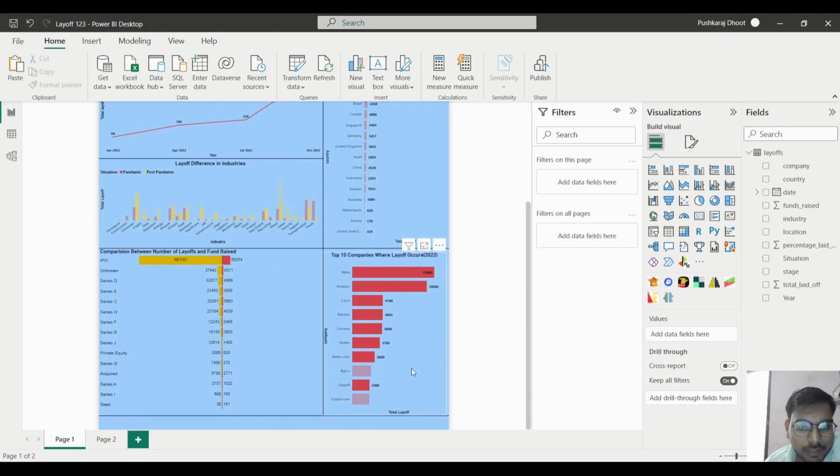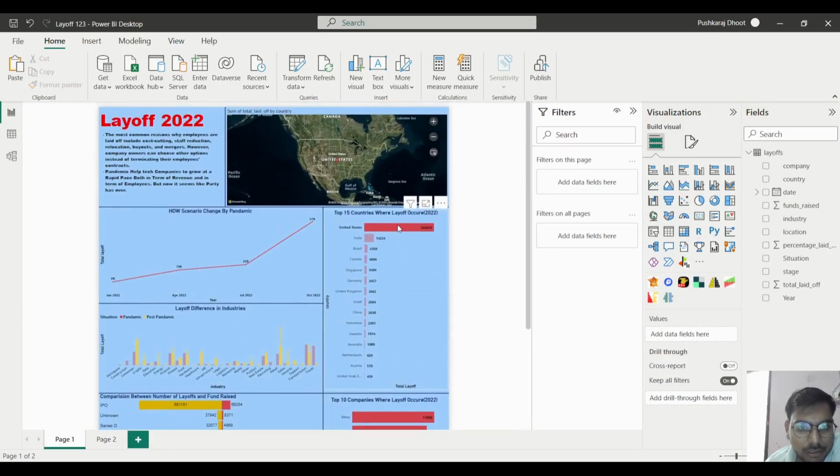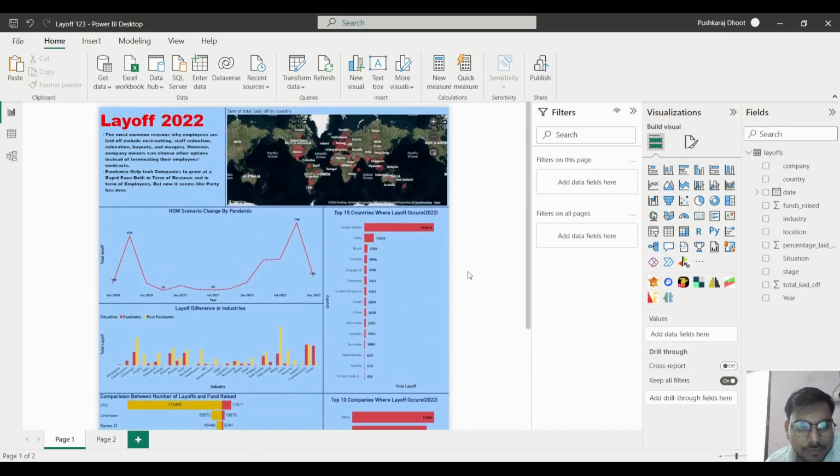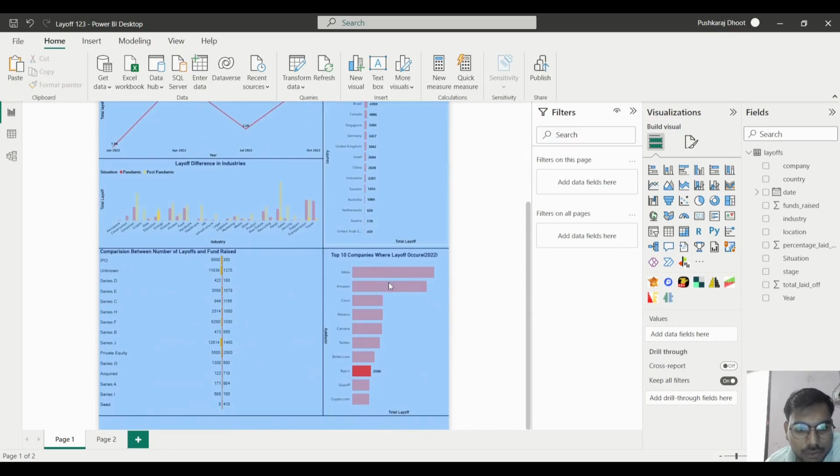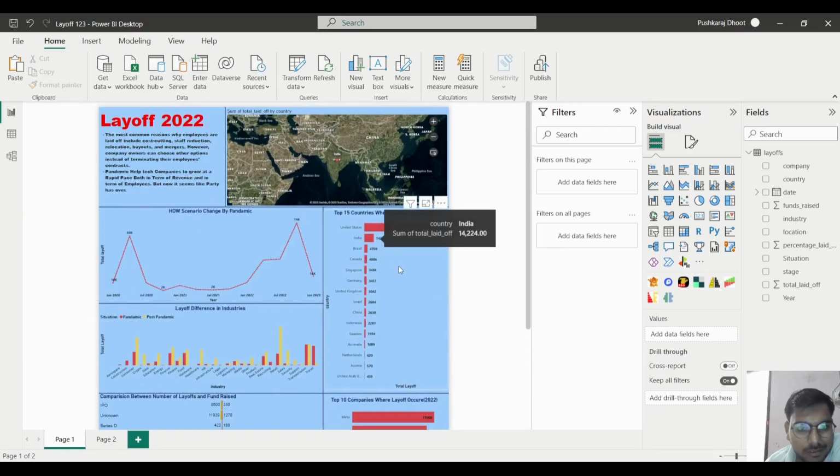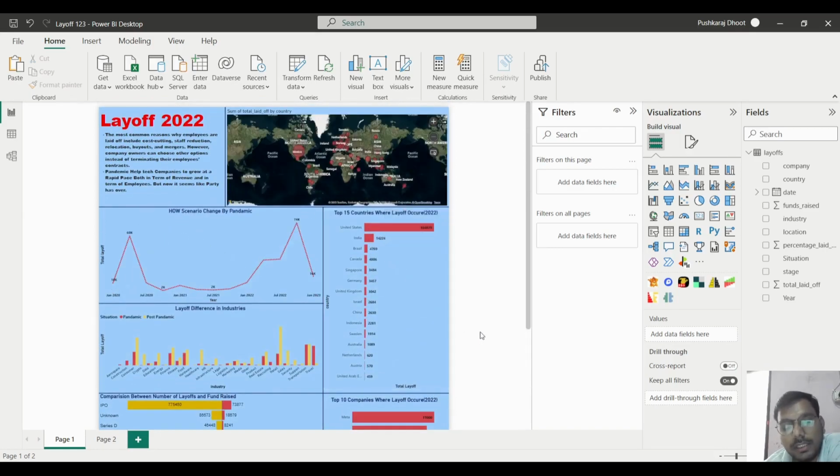Okay. In the USA, Meta, Amazon, Cisco, all these companies have done layoffs. So we are getting this information here. If we click on India, it shows Byju's has done the most layoff, like 2500, but it is not showing me all the details regarding the companies. Suppose I click on India, it only shows me that Byju's had done the layoff, but what about the other countries, other companies?